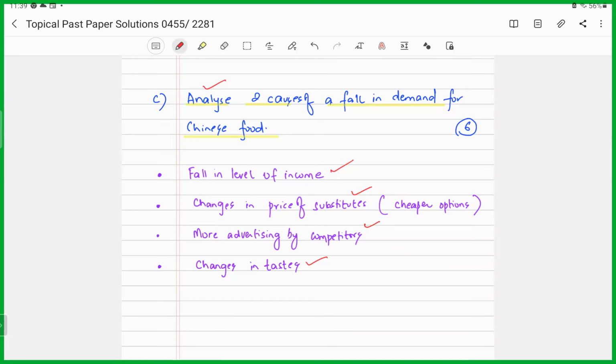As a result, more and more consumers were enticed and they were inclined towards switching from eating Chinese foods, and they switched from Chinese to pizzas, right? So identification leading towards a fall in the demand for Chinese food. So you will identify the reasons, develop the chain link analysis, and provide a coherent analysis. Pick out any three reasons, develop that coherent analysis, and you'll get this full 6 marks.